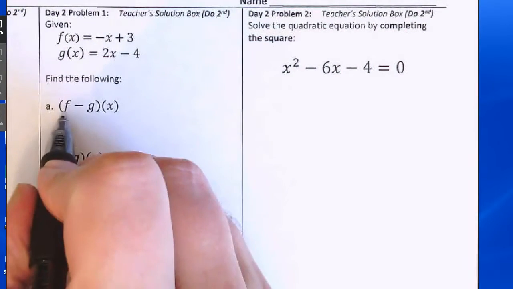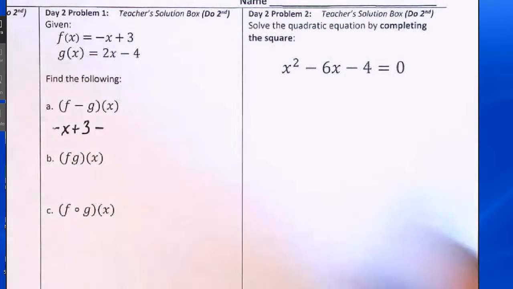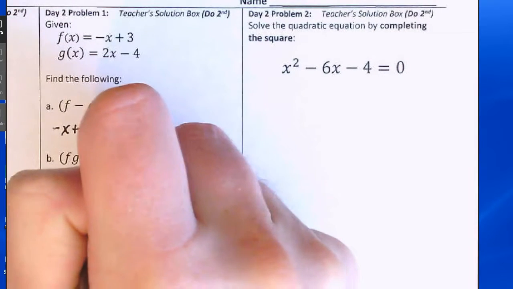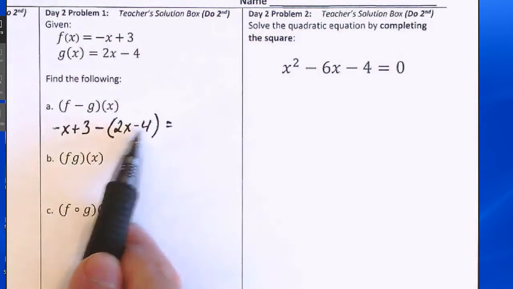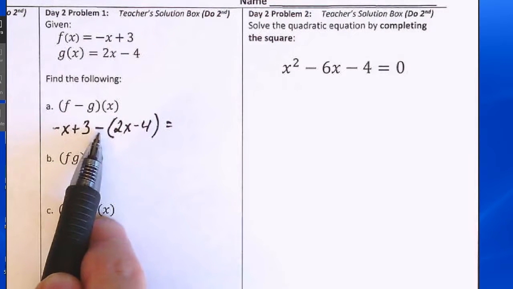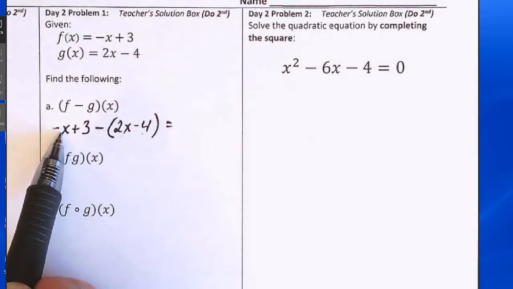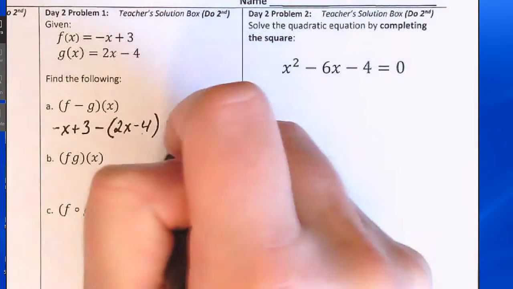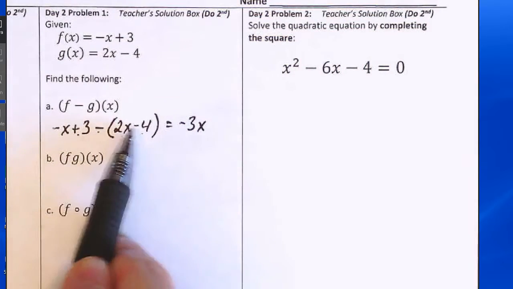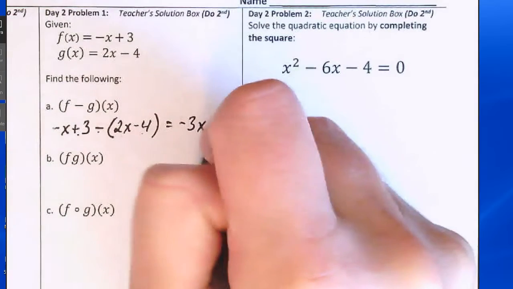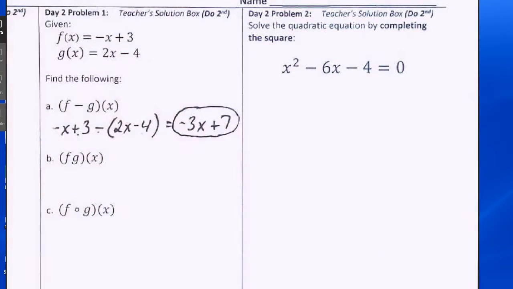So begin with function f, which is negative x plus 3, and subtract function g. Function g is 2x minus 4. Be careful to put the 2x minus 4 in parentheses so as to properly subtract each of those terms. Negative x subtract 2x is negative 3x, and a 3 subtract a negative 4 is equal to positive 7. So negative 3x plus 7 is the answer.